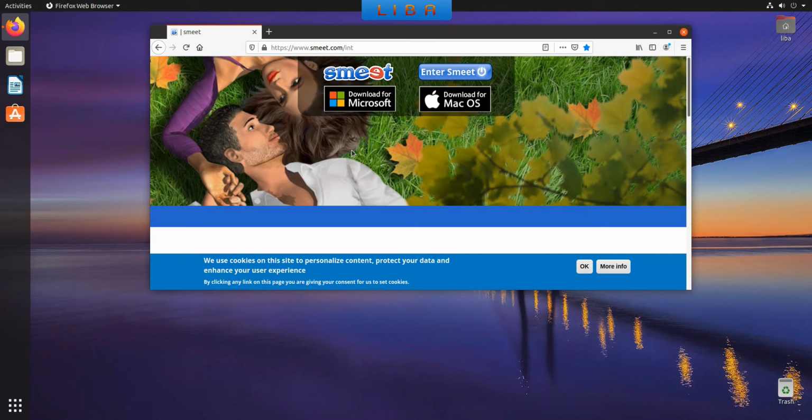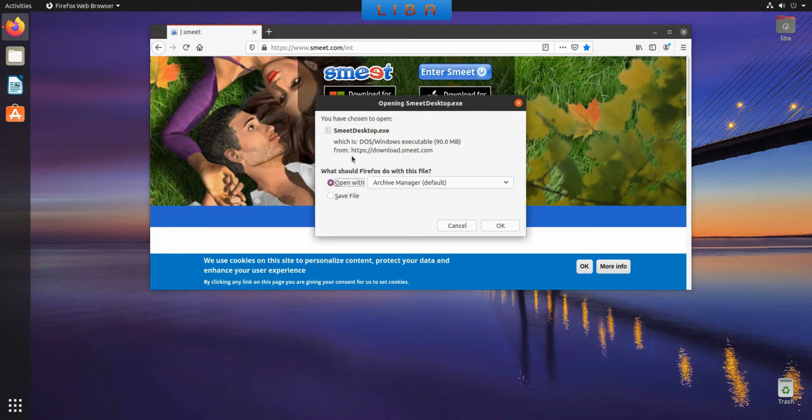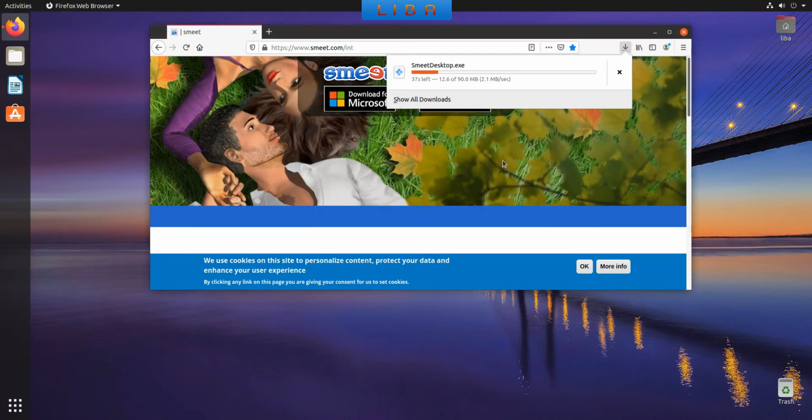If you have finished installing Wine and Lutris, you can download Smeet for Microsoft. Open smeet.com and click on Download for Microsoft here. If you use Firefox, select Save File and click on OK. When the download of Smeet desktop.exe is finished, you can close your web browser.